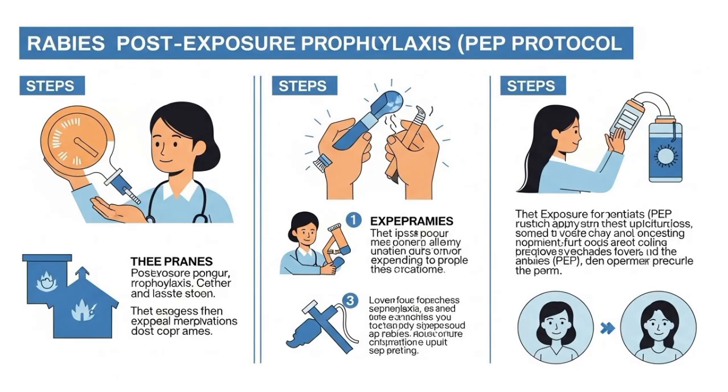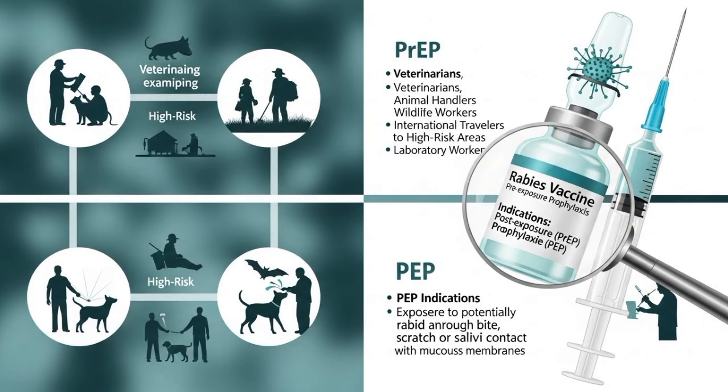Indications and uses. Rabies vaccine is used for post-exposure prophylaxis, PEP, after an animal bite or scratch. It is also used for pre-exposure prophylaxis, PrEP, for high-risk individuals such as veterinarians, animal handlers, laboratory workers, and travelers to rabies endemic areas.